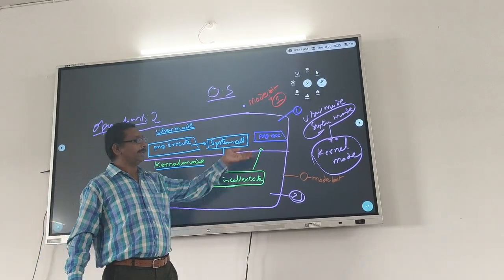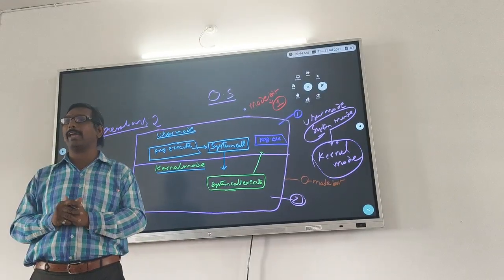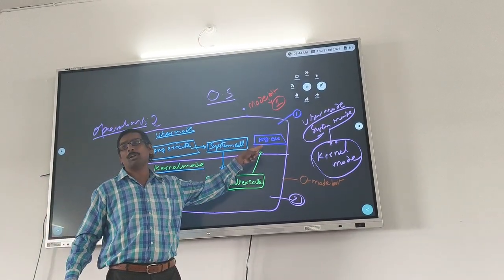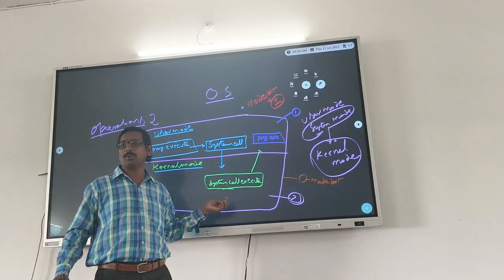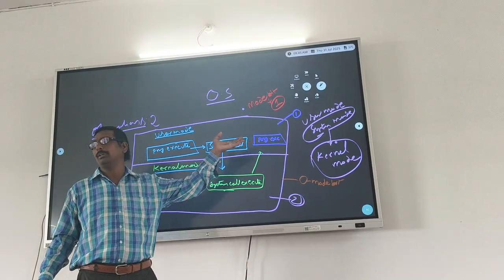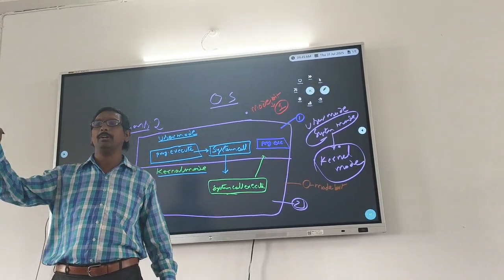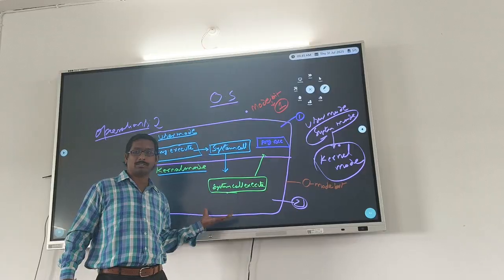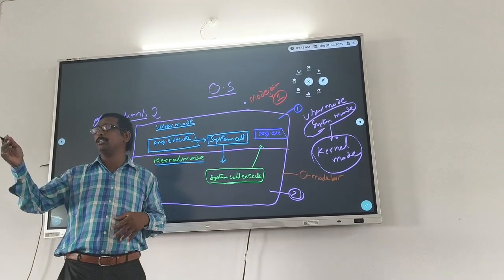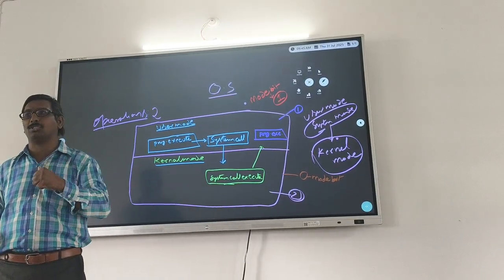After kernel mode, the system will run again, and then automatically the remaining program will be executed. So the system mode changes from kernel mode to user mode when the interrupt is solved. How does it change? It is changed with the help of a binary number, the binary system.